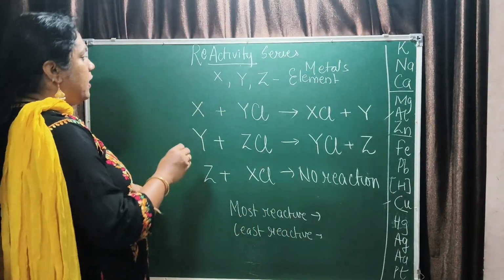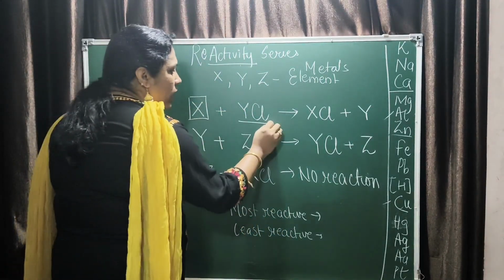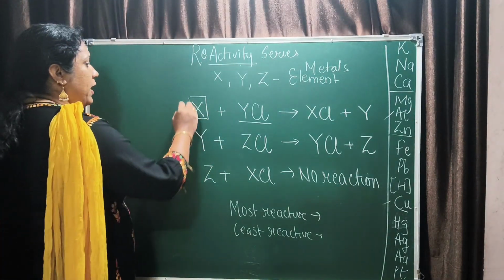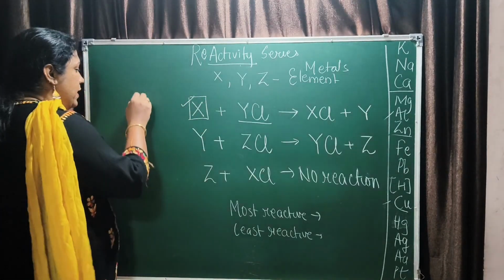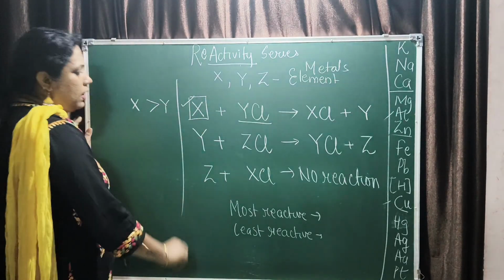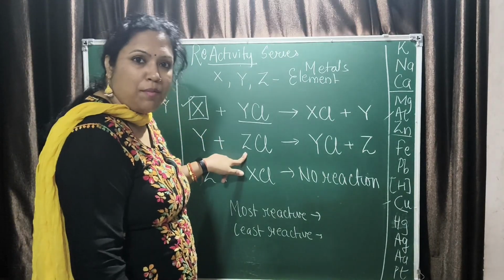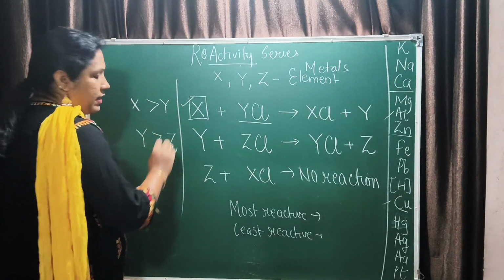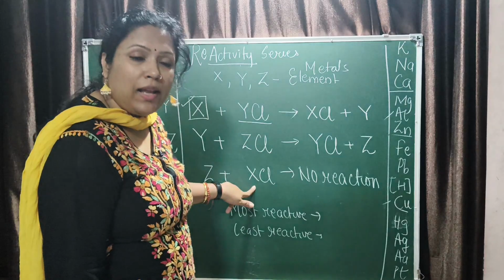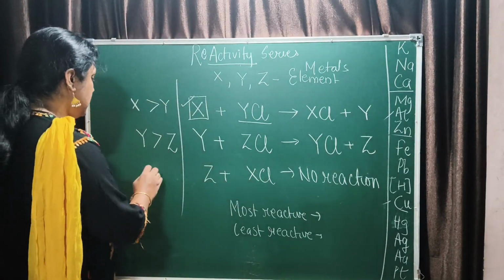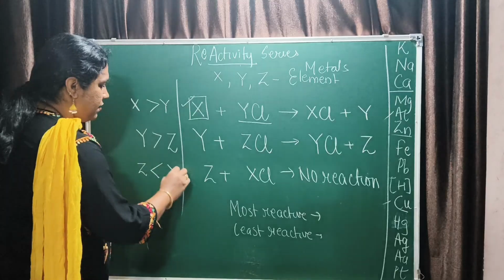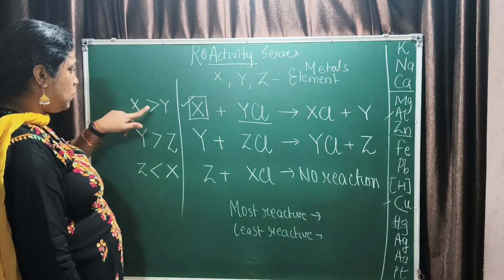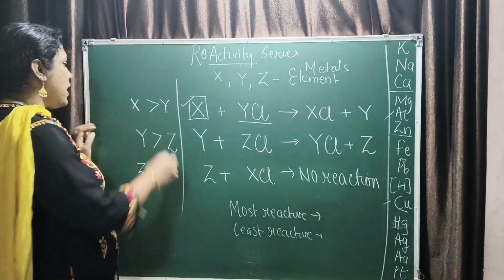Now let me explain. X displaces Y from its solution, so X is more reactive than Y. Y displaces Z from its compound, so Y is more reactive than Z. Z is not able to displace X, which means Z is less reactive than X. X is more reactive than Y. So which one is the most reactive one?